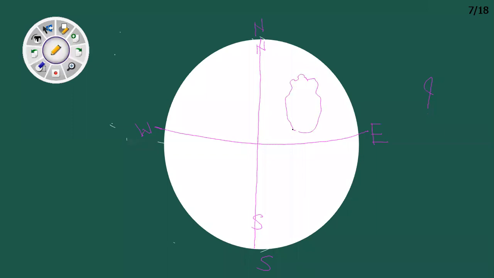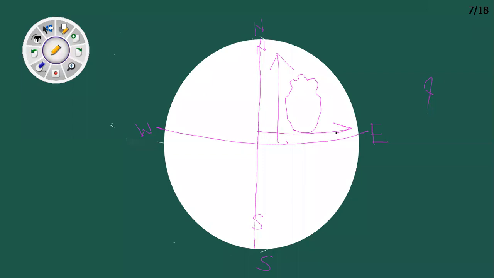Obviously you can see that India is located in the northern hemisphere. From here it is in the northern hemisphere, and from here in the eastern hemisphere. Northern hemisphere and eastern hemisphere.